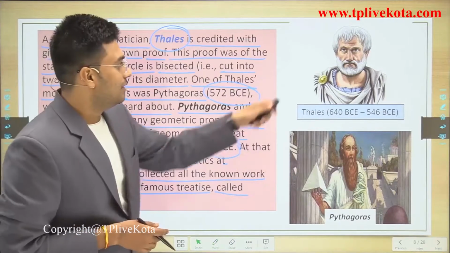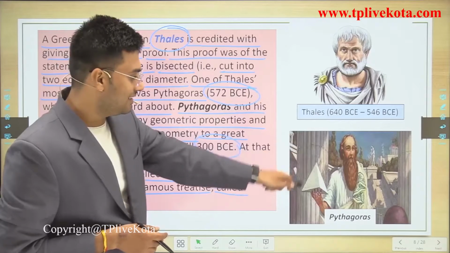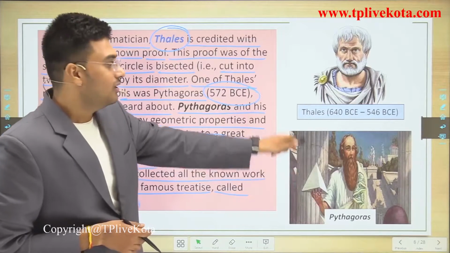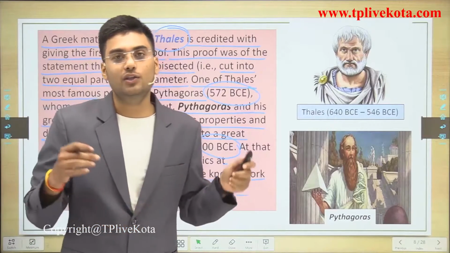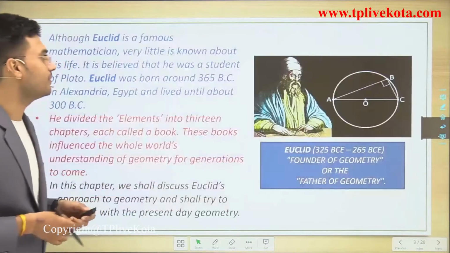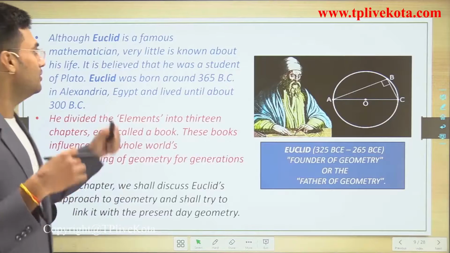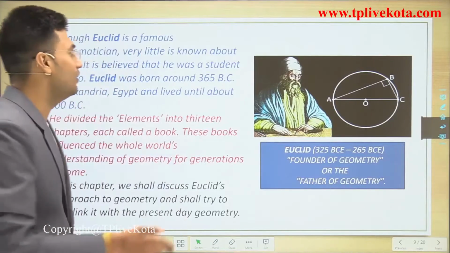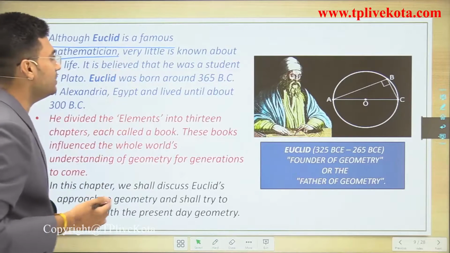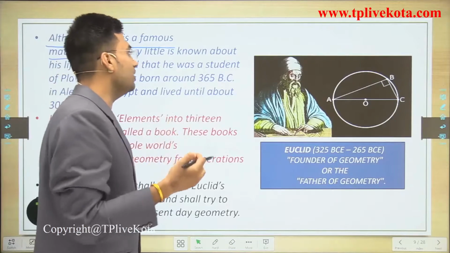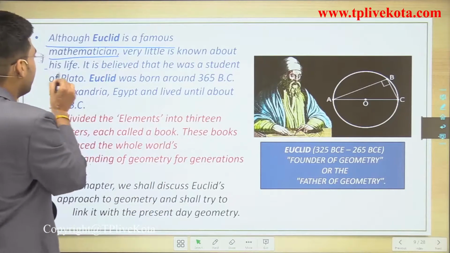Okay, this person is Thales and this person is Pythagoras. So after Thales and Pythagoras, let's talk about Euclid. Although Euclid is a very famous mathematician, very little is known about his life.